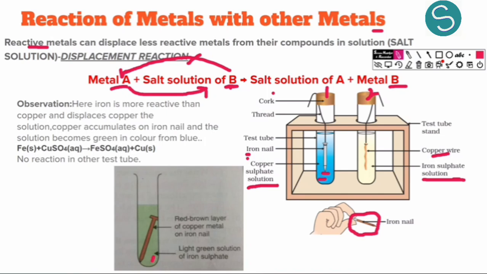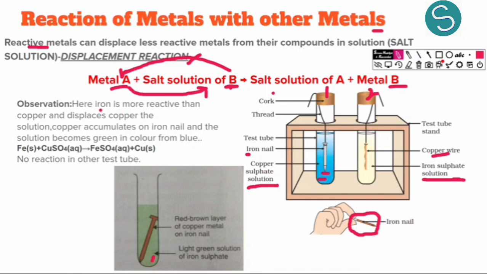It is so reactive that it can displace this copper from its salt solution. It can remove that copper from that salt solution, and it can make bond with the sulfate ions, and that copper then comes and attaches to the iron on the iron nail. Whereas here this copper was not that reactive, it could not displace iron from its solution. So this means that copper is less reactive than iron.